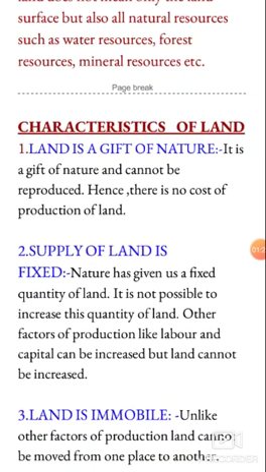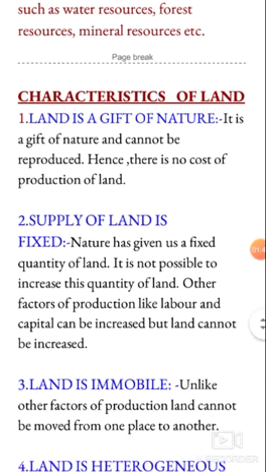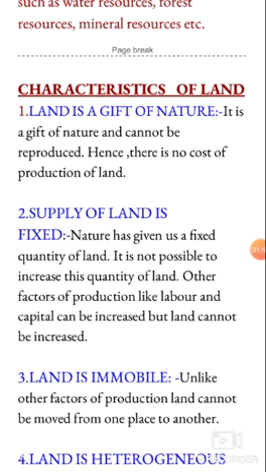The first characteristic of land is that land is a gift of nature. As we know, we cannot produce land, it is a gift of nature and it cannot be reproduced. Hence, there is no cost of production of land. That's why there is no cost of production of land.